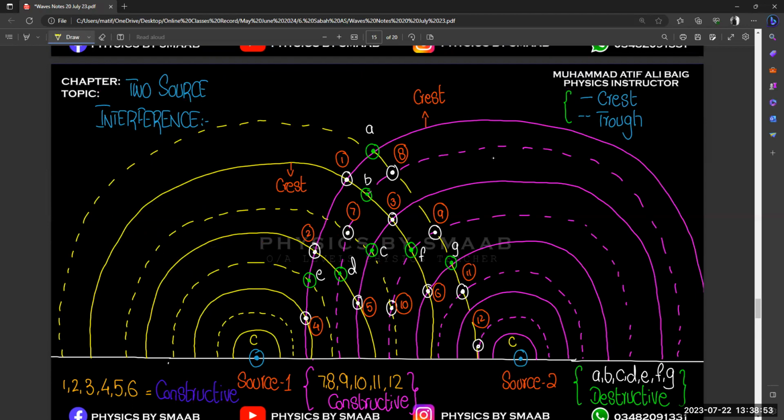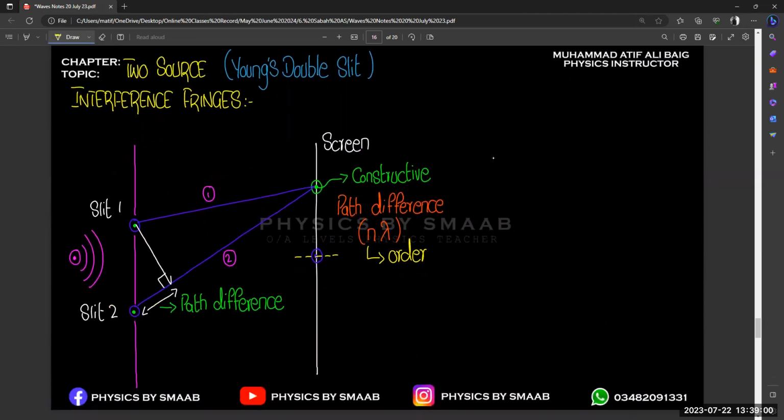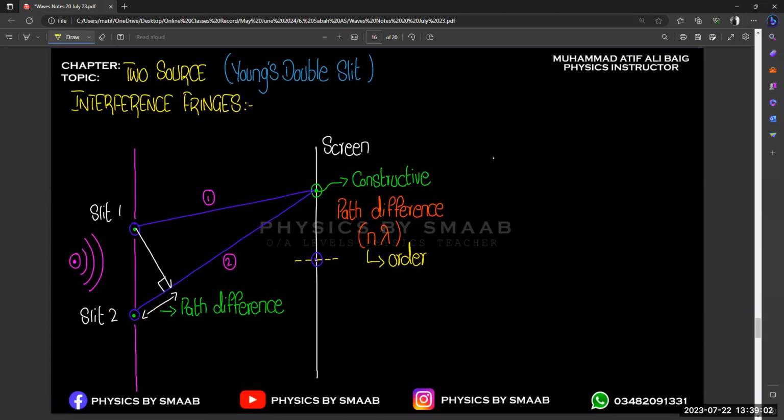It depends upon the position, the distance from the center point, after which length we are going to have constructive or destructive interference. Let's suppose this is our point number 1 and at this point we get our first constructive interference, right?